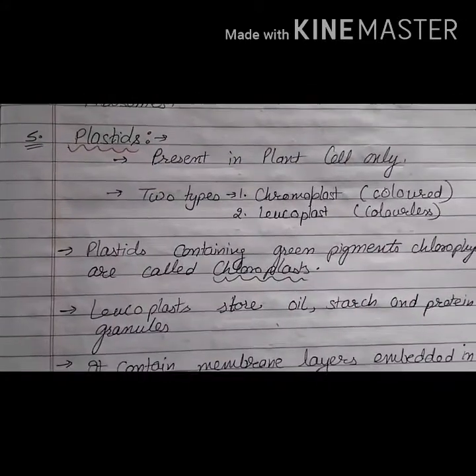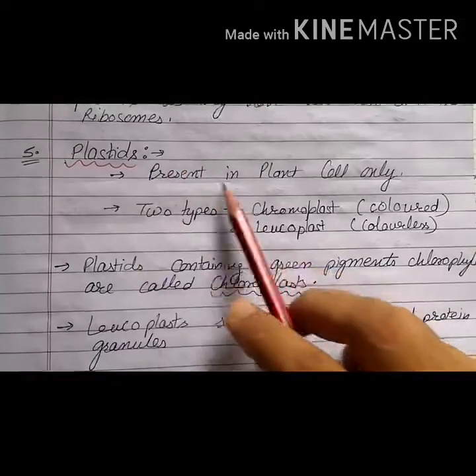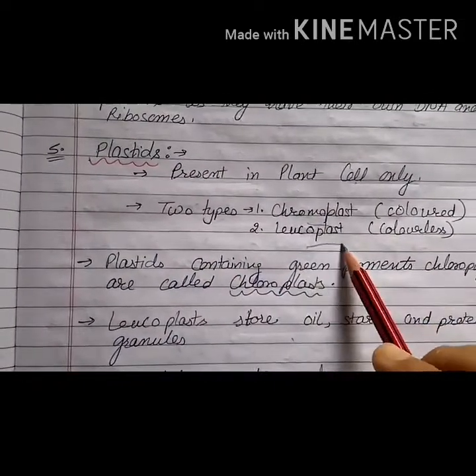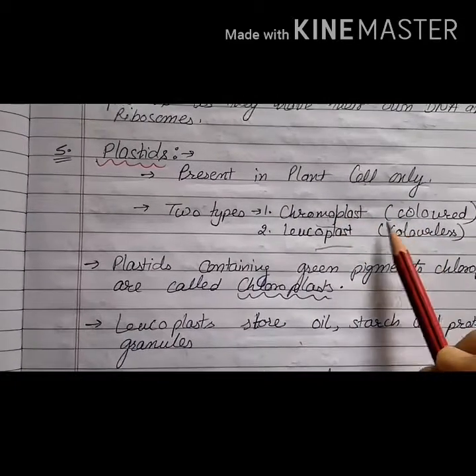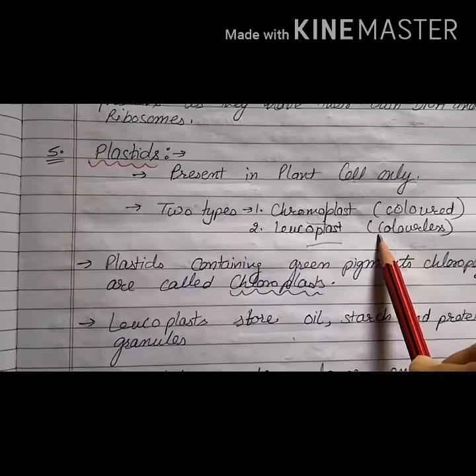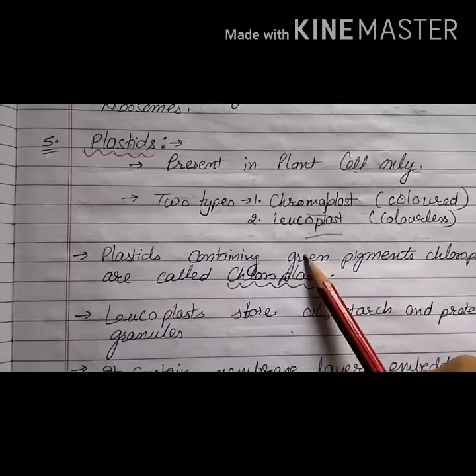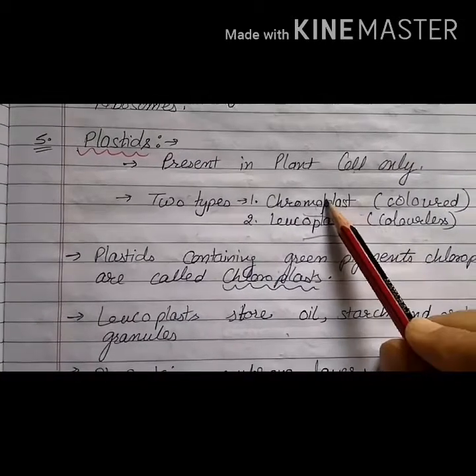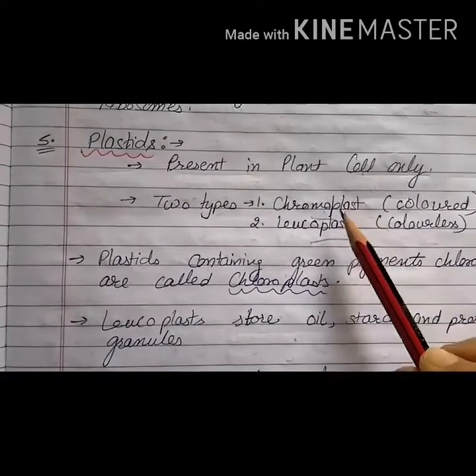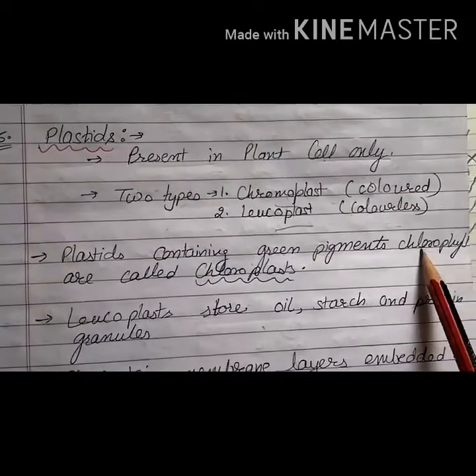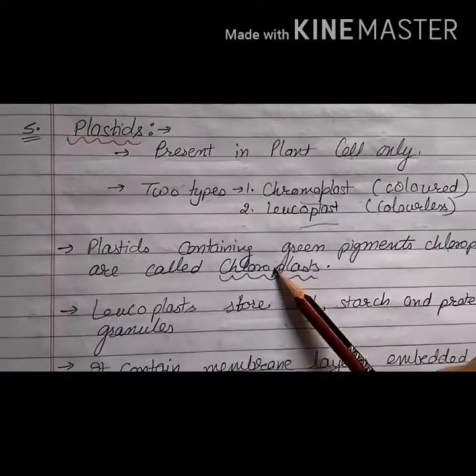Now comes your next organelle, that is plastids. Plastids are present only in the plant cell. There are two types, chromoplast and leucoplast. Chromoplasts are those plastids which are colored, and leucoplasts are those plastids which are colorless. The color of the plastids can be orange, green, yellow, red, whatever. Those chromoplasts which have green colored pigment in them, which is also known as chlorophyll, are called chloroplasts.